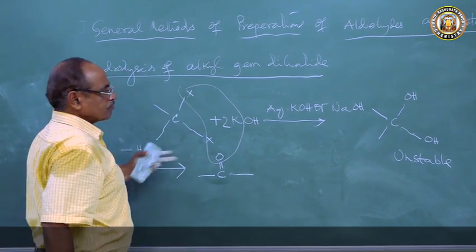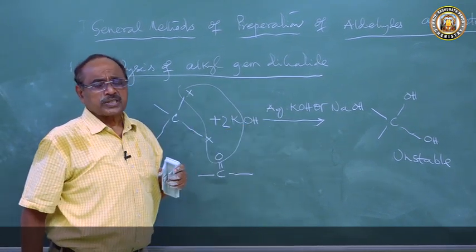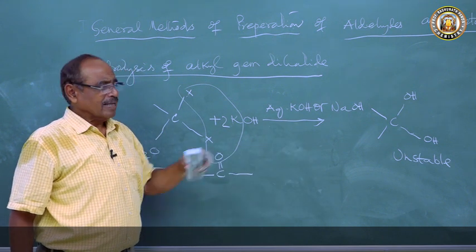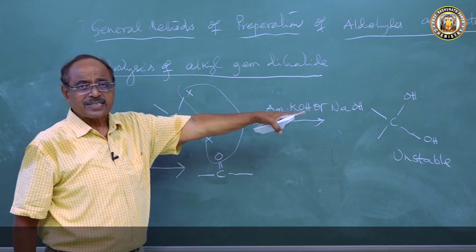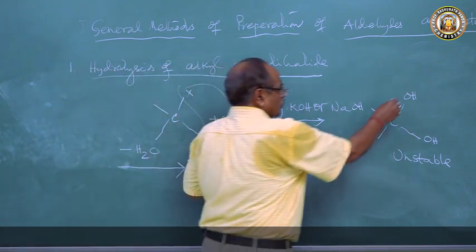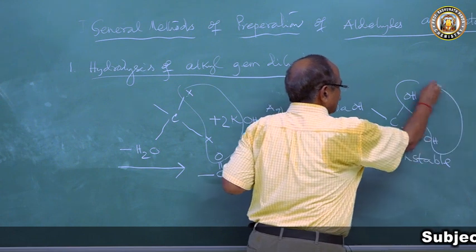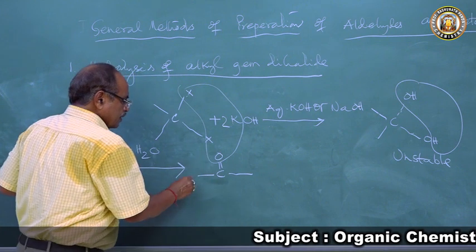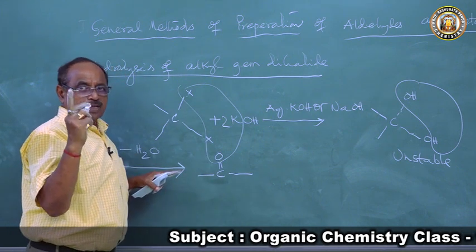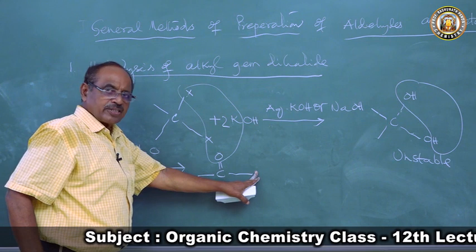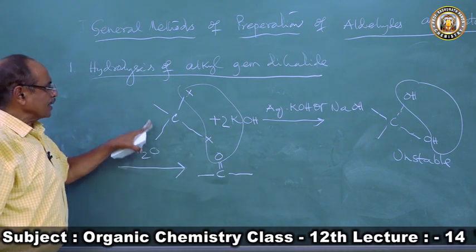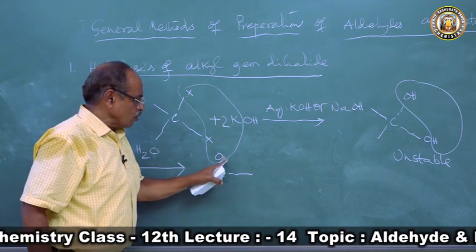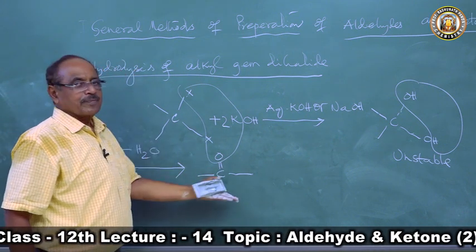This is the theory. I have taught you this while teaching oxidation of alcohol. Any carbon atom when bonded to 2 OH groups is unstable and loses a molecule of water. This OH and H go as a molecule of water. What remains? The C=O bond. So you get the carbonyl. Now if you want to prepare an aldehyde, you want H and R, so write R and H. If you want to prepare a ketone, RCOR, then write R and R.